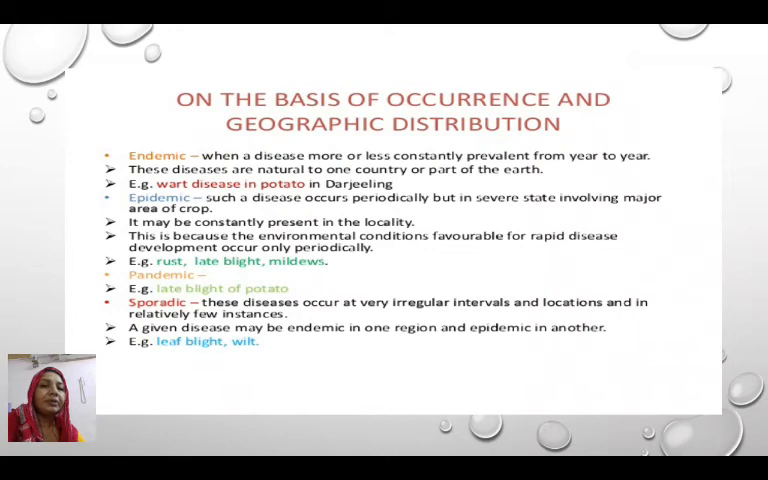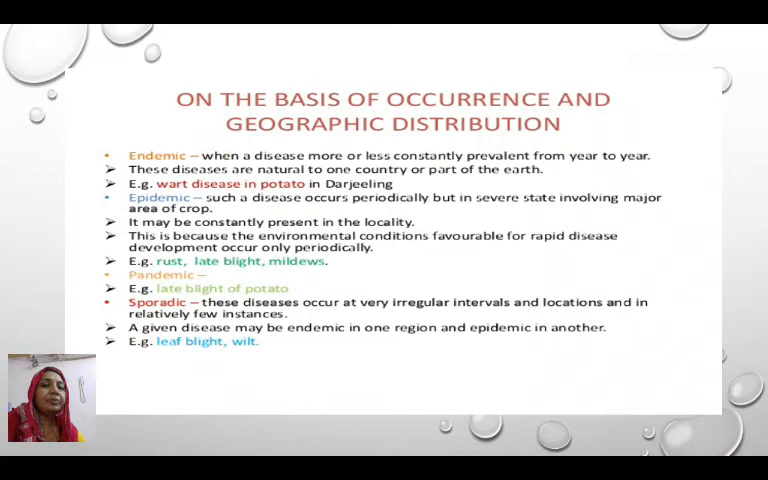When a disease is said to be pandemic, at that time the disease occurs throughout the regions, not in a single area or a single large area, but it occupies major areas of the world. At that time it is called pandemic. For example, late blight of potato. Late blight of potato occurs in each and every state of the world.